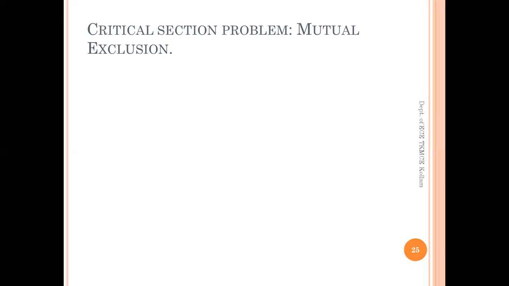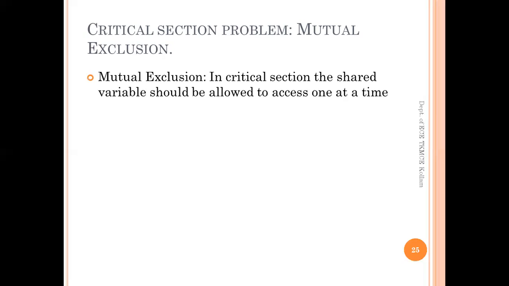Critical section problem, mutual exclusion. So the critical section problem is a problem in the critical section. The problem is that perfect synchronization is not taken while we are using shared variables.